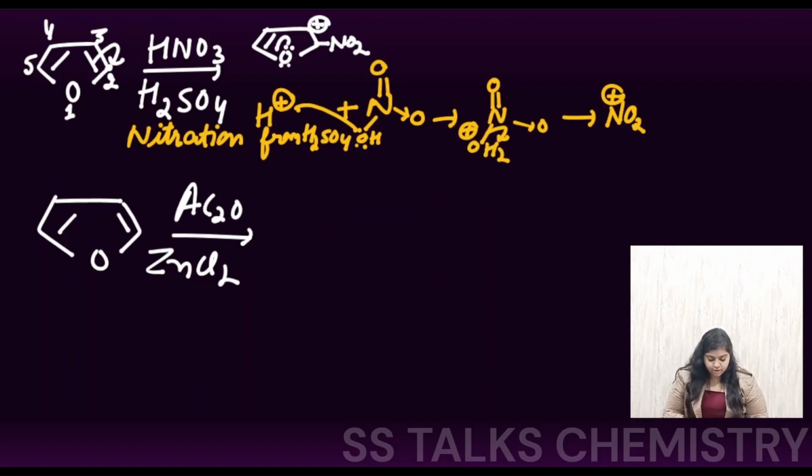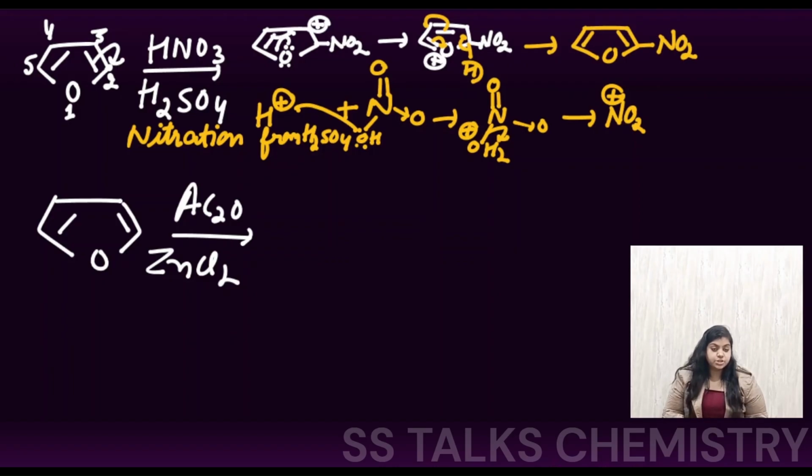So now this electron density can be donated. So we are gonna get this kind of species. Here the oxygen is gonna have the positive charge, and here is your NO2. So this is another resonating structure that is possible. Now further, to regain back the aromaticity of this ring, this H positive is gonna be lost, and this electron density will be shifted so that the positive charge on the oxygen can be neutralized. So ultimately we are getting the substitution at the second position. So this is gonna be your final product, right?